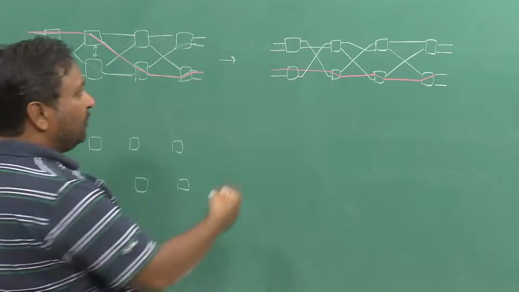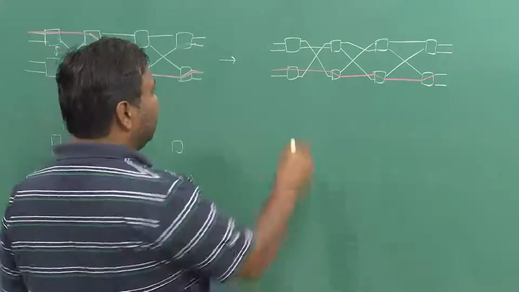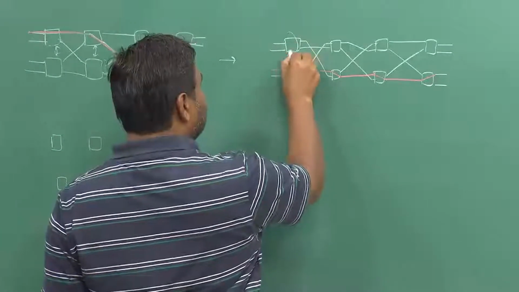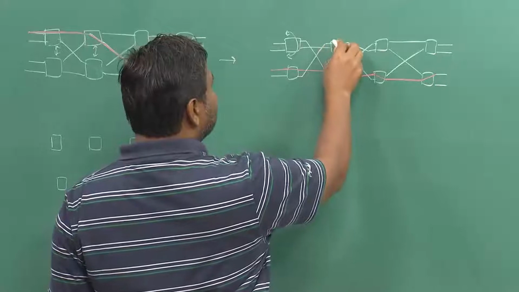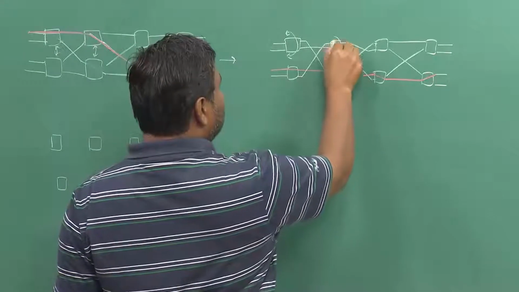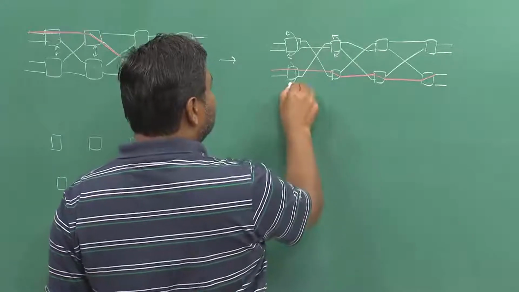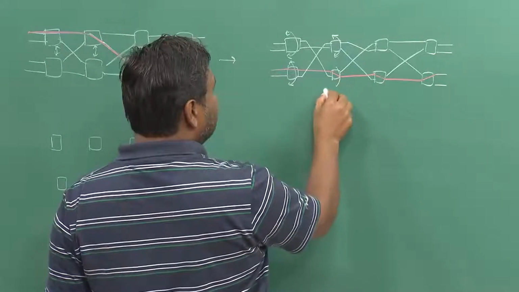I can now even rotate the switches, I told you I can rotate the switches. So, I will rotate this one so that this twist can be taken care of. I will rotate this one, I will rotate this one, and I will rotate.